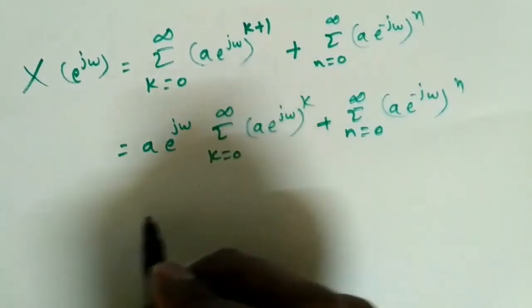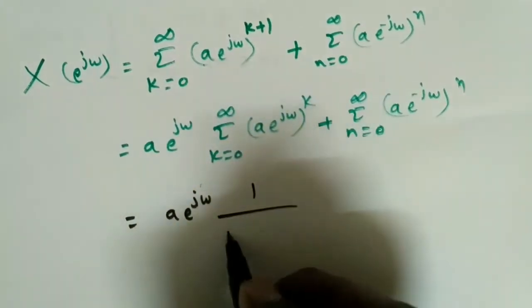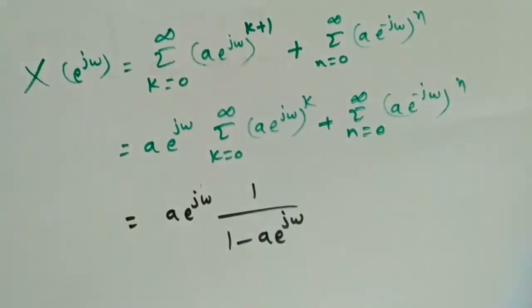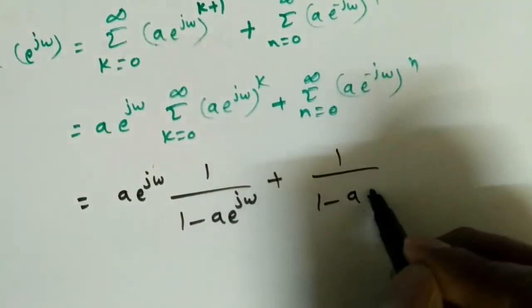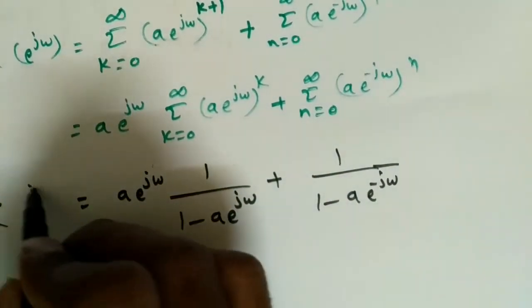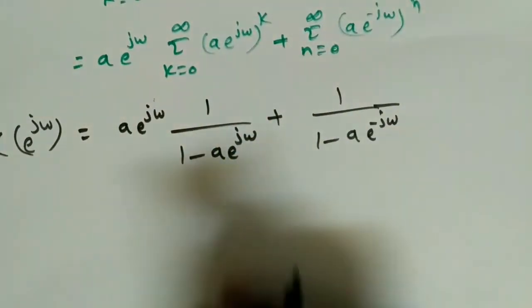So a into e power j omega into 1 by 1 minus a into e power j omega. Similarly here, 1 by 1 minus a into e power minus j omega. So this is the Fourier transform, discrete. But we need to simplify this one.